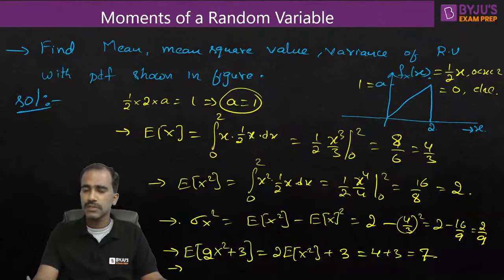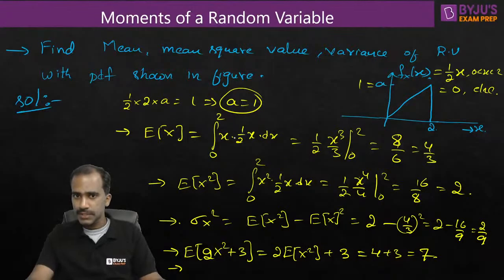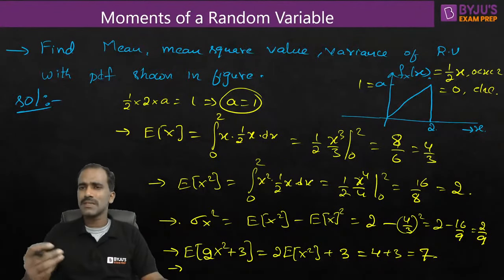You can substitute in the formula of expectation of x or expectation of x square, and you can get the solution. Instead of this shape, if it is some other shape, here the equation will be different. That equation you can substitute here or here, and you can get the answers. Any shape, it is the same basic.